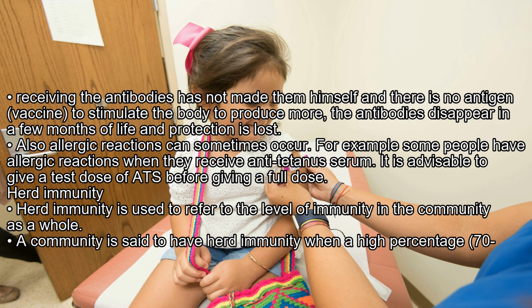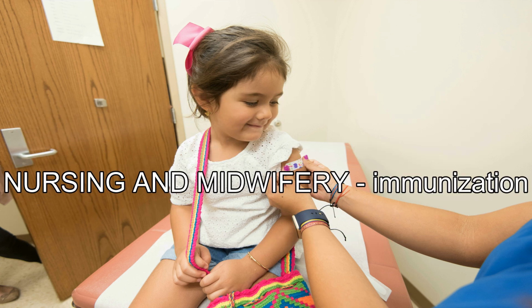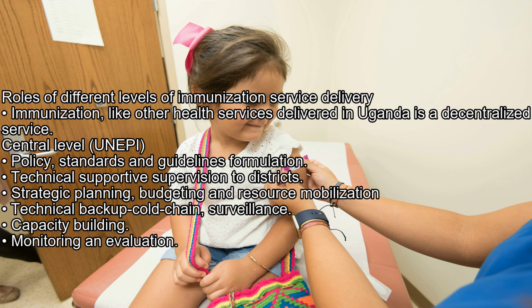Herd immunity. Herd immunity is used to refer to the level of immunity in the community as a whole. A community is said to have herd immunity when a high percentage, 70. Nursing and midwifery immunization. Roles of different levels of immunization service delivery.